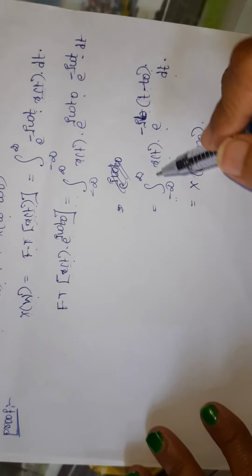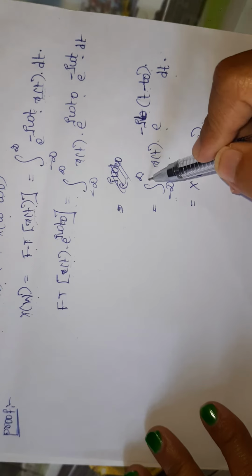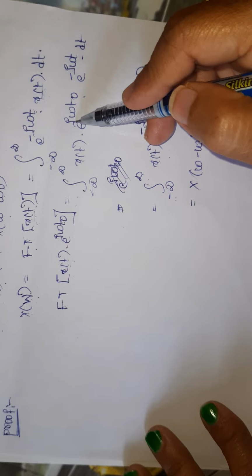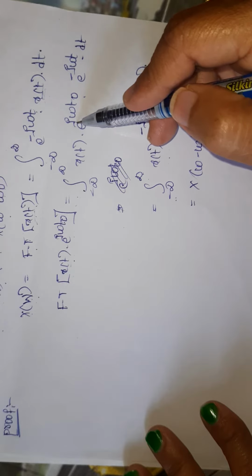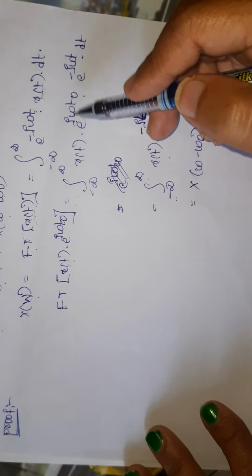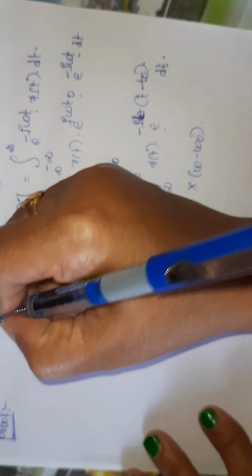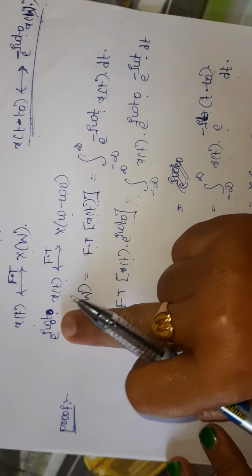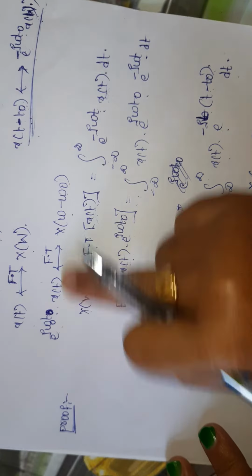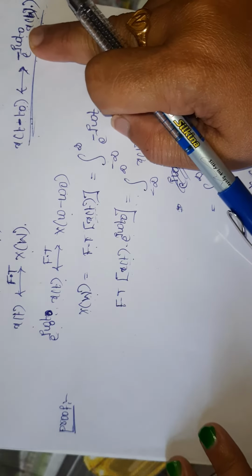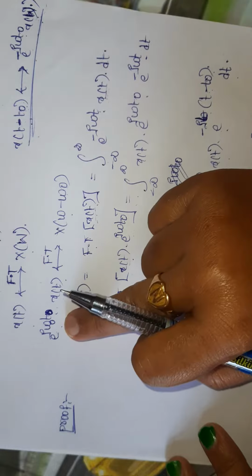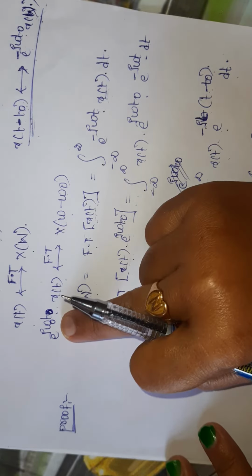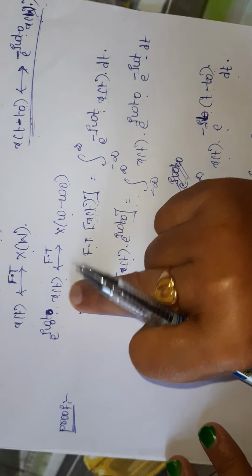So here, integration from minus infinity to infinity of x of t into, here I am taking e power, this is nothing but omega naught t. Here there is a change in the time domain, but in the frequency domain, omega minus omega naught, is nothing but j omega naught t into x of t.